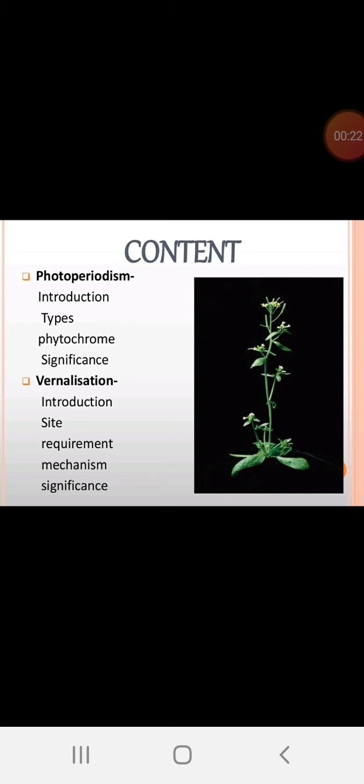In that we have introduction, types, phytohormone, significance. The second part is vernalization: introduction, site, where actually the site is required for vernalization, requirement, mechanism, significance. Like that we shall have a discussion about the types of photoperiodism and vernalization.